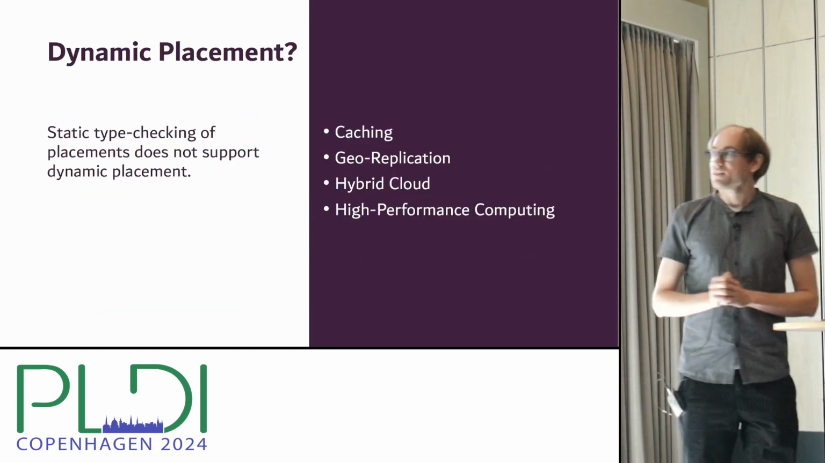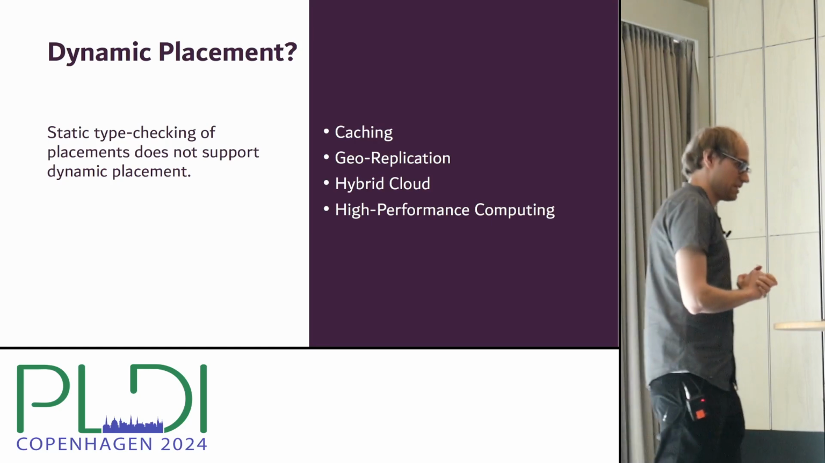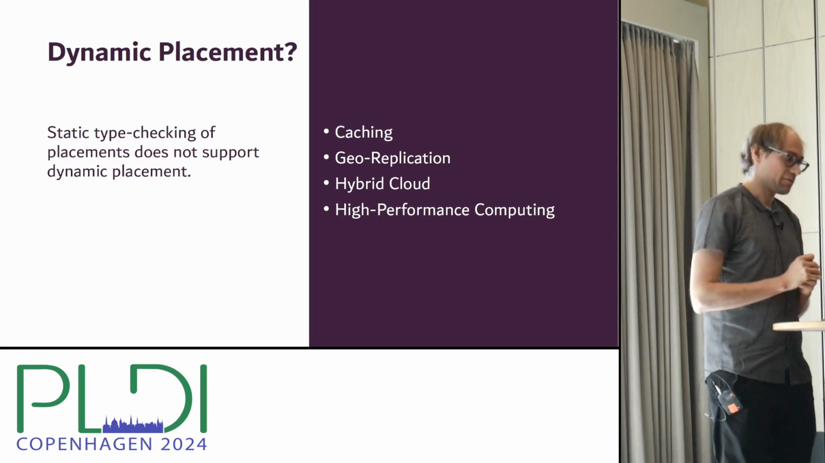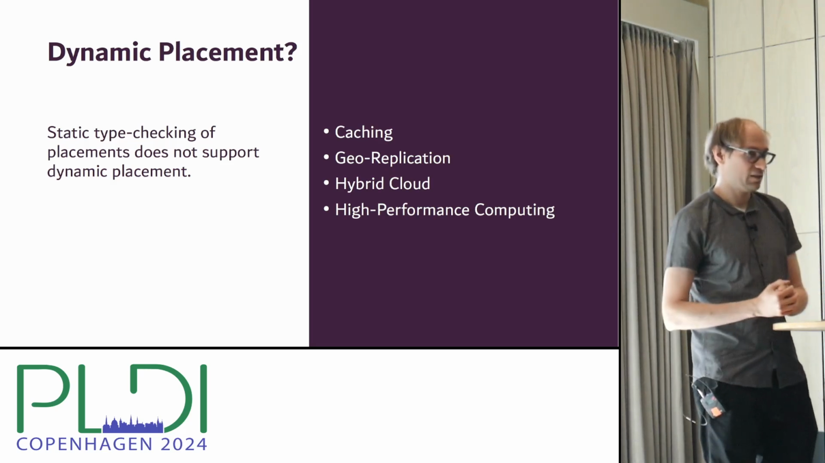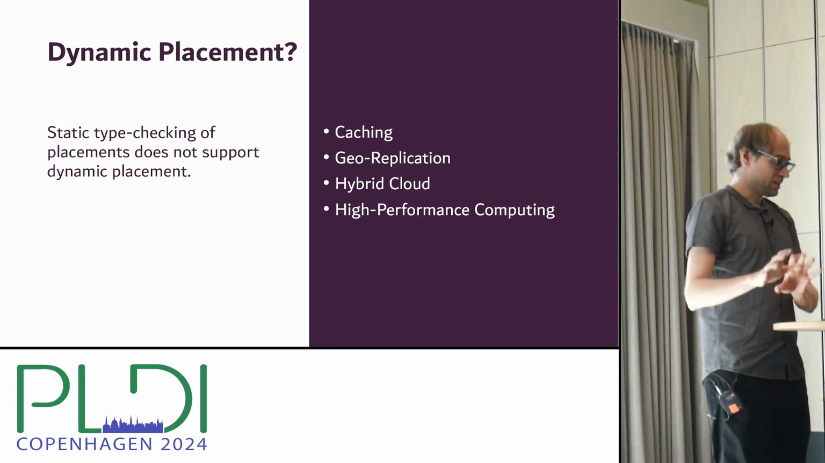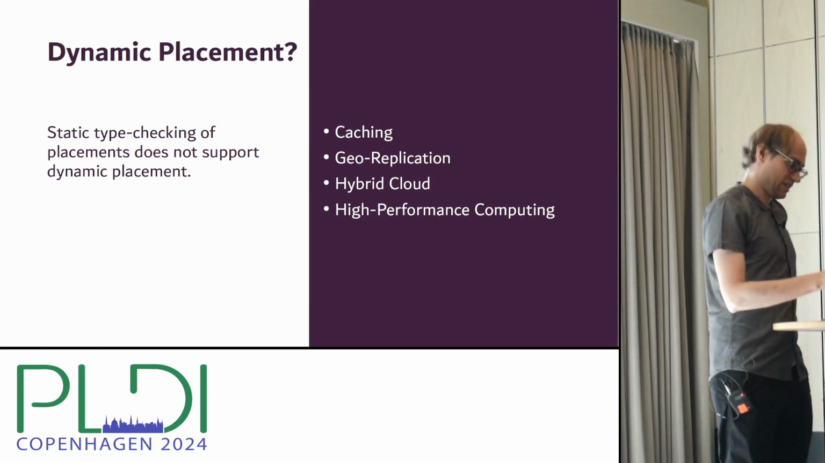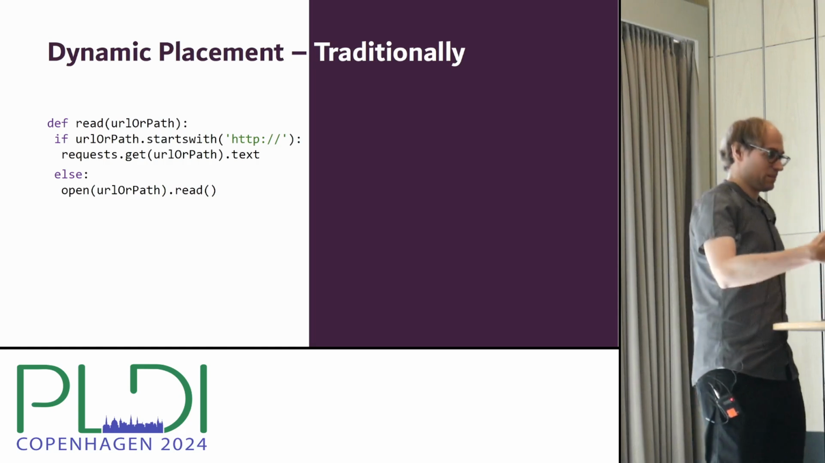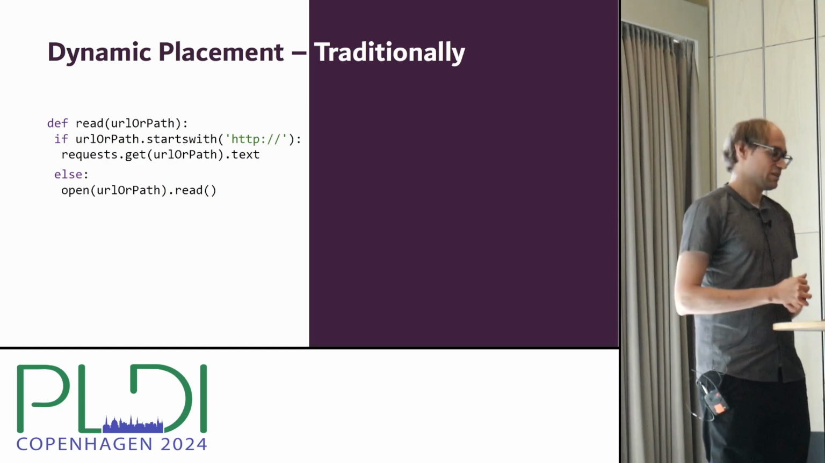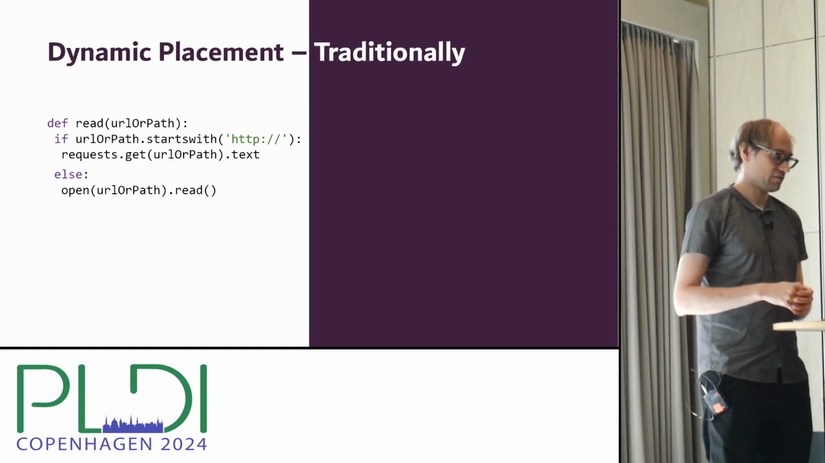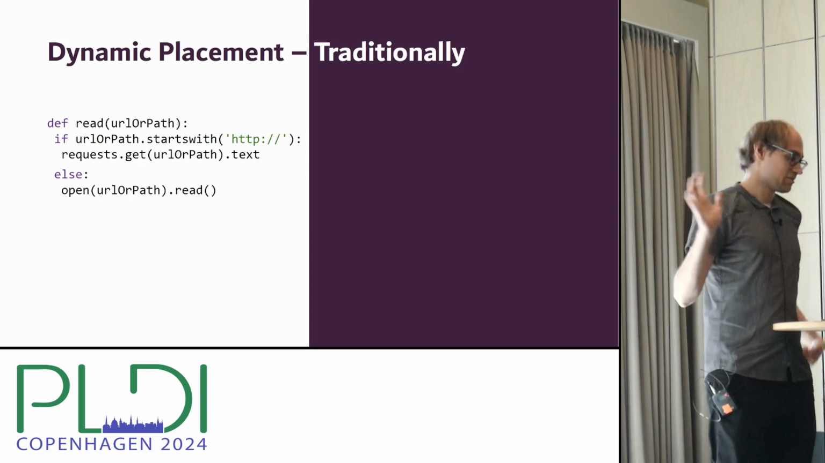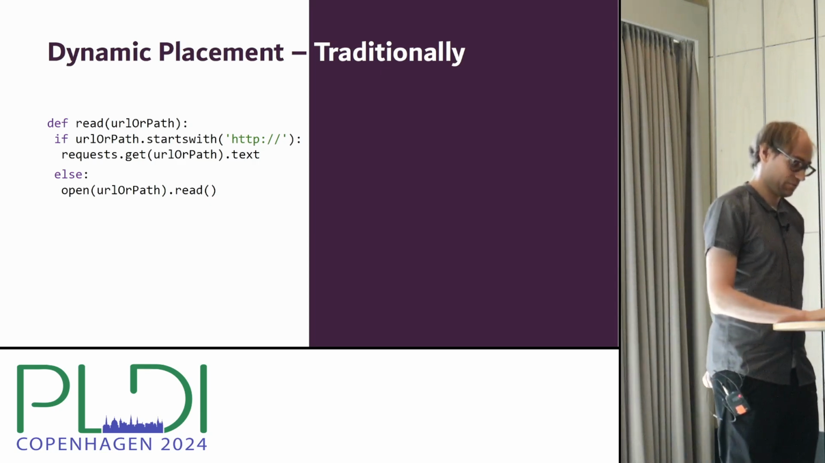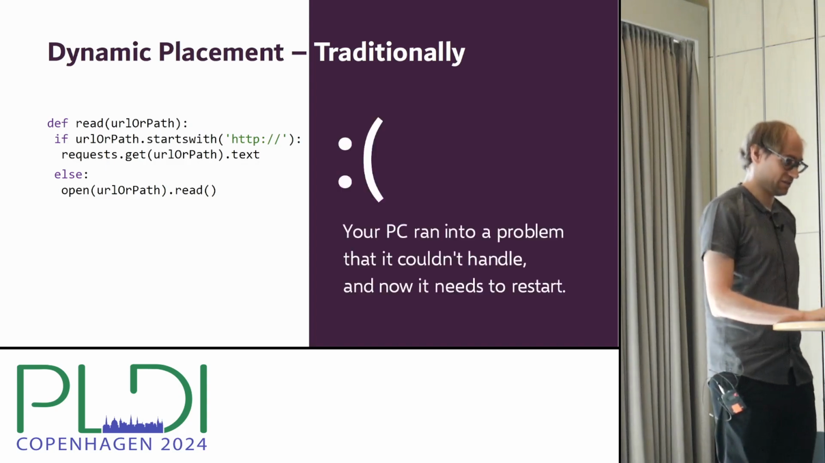All right, so the next problem that we were looking into is dynamic placement. So far, the problem is that static placement provides strong correctness guarantees, but it does not really support choosing places dynamically. Although dynamic placement is very crucial in a lot of use cases like caching, geo-replication, and so on. So the way that dynamic placement is implemented today is often using entirely dynamic checks. A popular technique is actually to check the string representation of URLs. So in this example here, we check whether a URL starts with HTTP to determine whether it's placed locally or remotely.